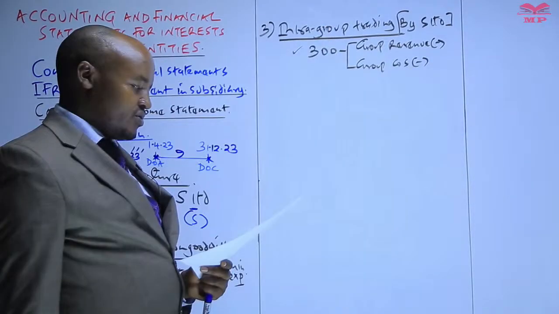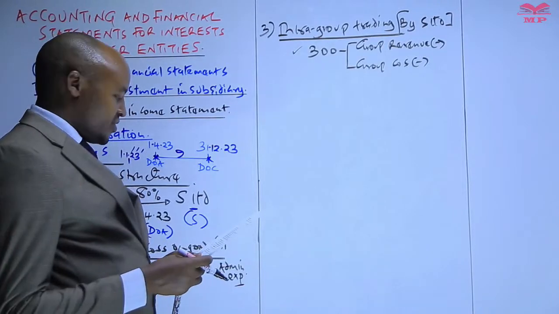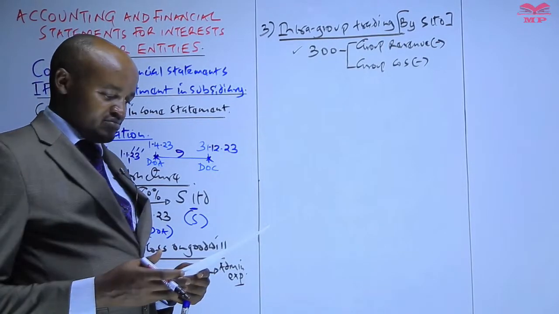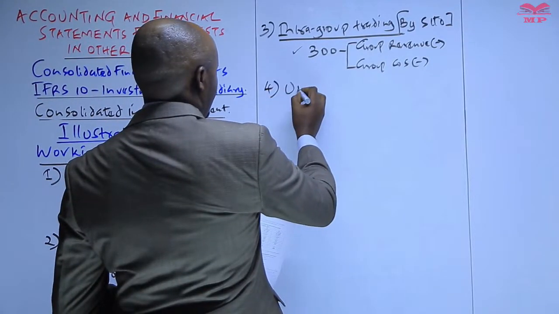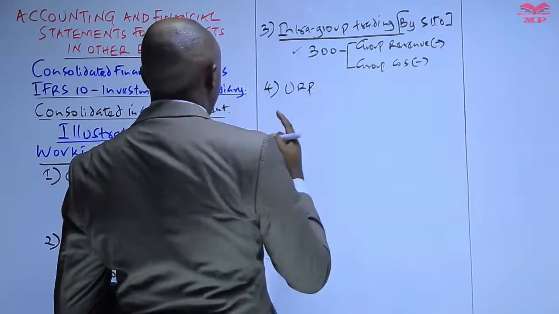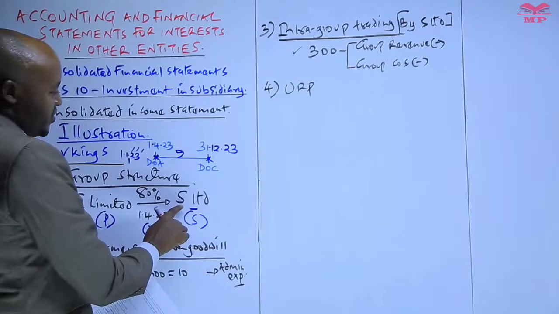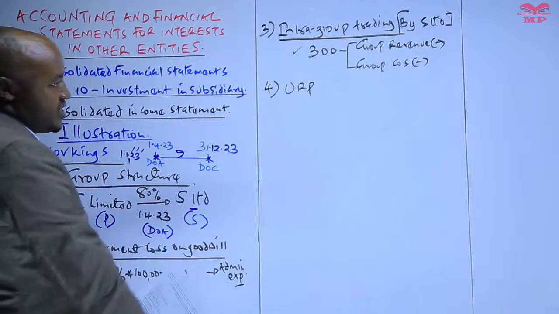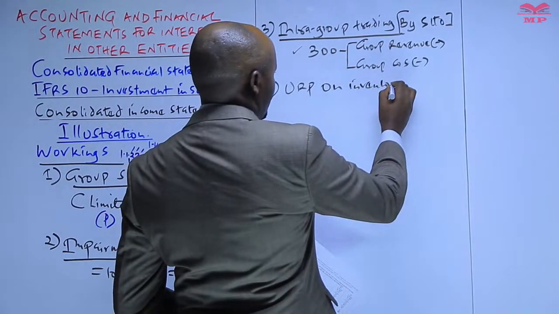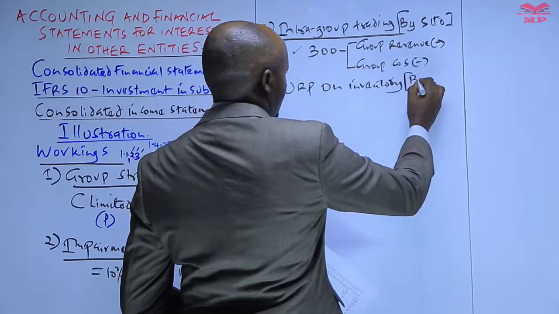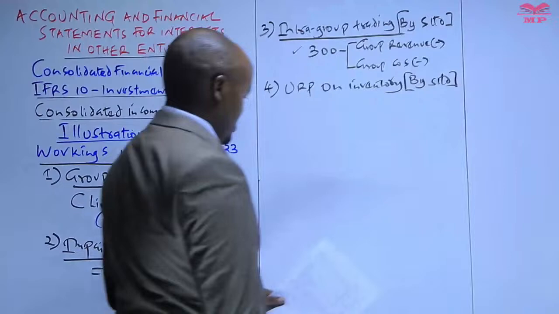And then you're told in the same point, 2/3 of these goods remained in C Limited inventories at the end of the year. So anytime you come across that information, that some of the goods remained in the inventory of the purchasing or buying company, it automatically means that some of the profit which was reported by this company was not yet realized. Therefore, what you need to do is to compute the unrealized profit on inventory. It's also important to note that this unrealized profit always is by the selling company. The selling company is S.